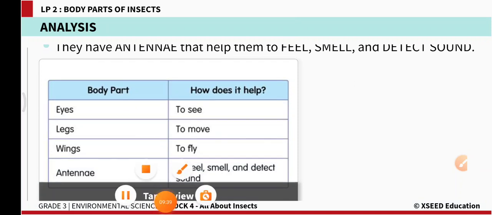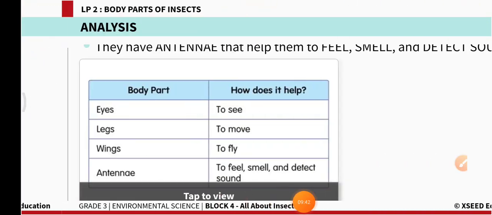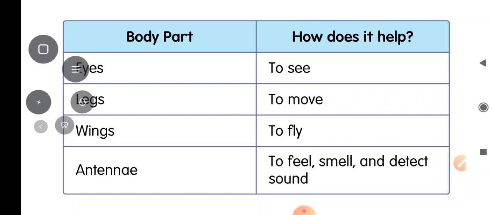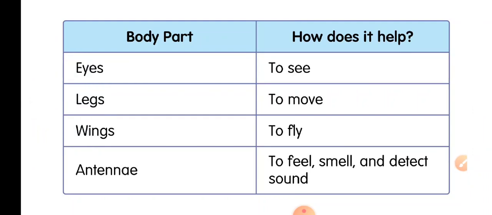Now let us learn this chart, all of you. Body part, how does it help? Okay, we are learning the insects body parts and how these parts help the insects. Eyes, how do they help the insect? To see. Okay, left side we have body parts, right side we have how it helps. Legs to move, wings to fly, antennae to feel, smell and detect sound, right? This one also we are going to write in our EVS classroom, right students?